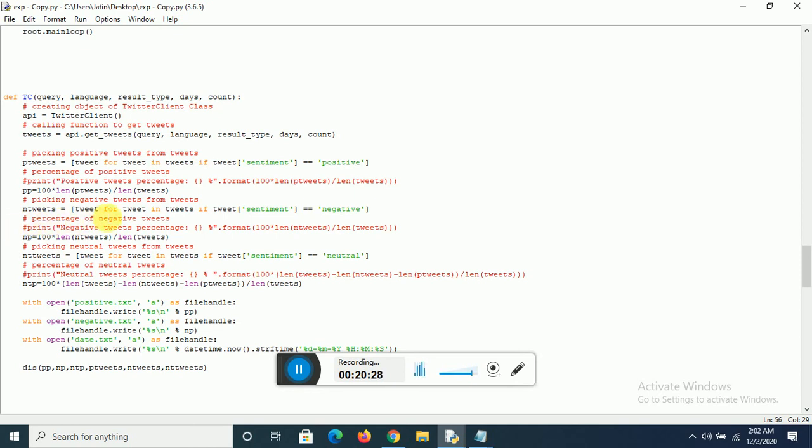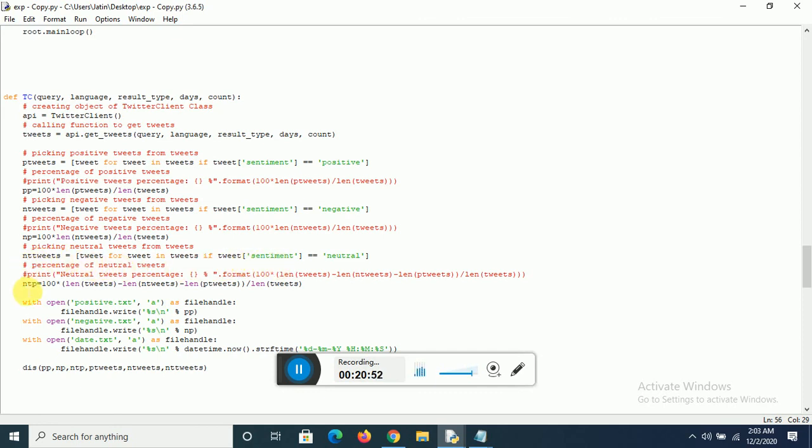If the sentiment is negative, then it goes into n tweets, which basically means negative tweets. So a tweet with negative sentiment goes in n tweets, and accordingly, using the length of total tweets over the length of negative tweets, we calculate the percentage of negative tweets. Accordingly, if the sentiment is neutral, it goes in neutral tweets, the